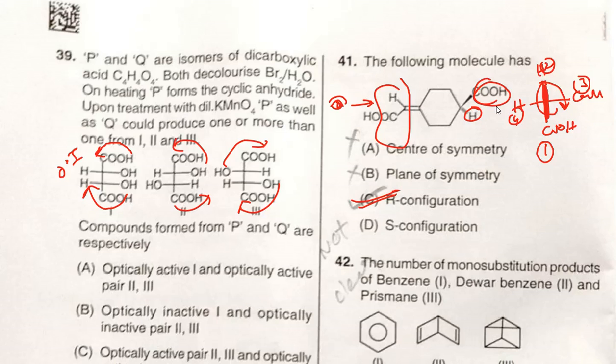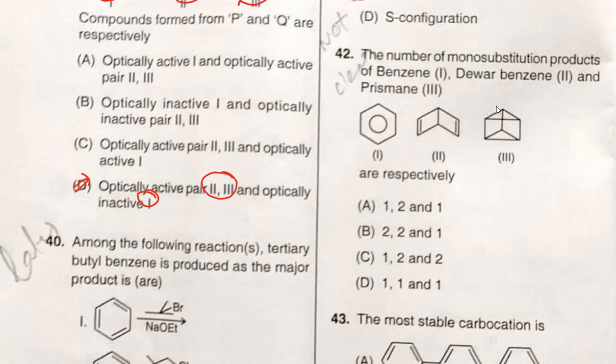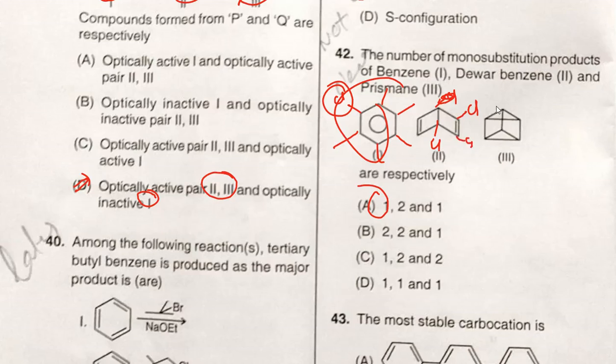Right, the next question. The number of monosubstitution products of benzene, cubane and prismane. Now for example, if it is monochlorinated, only one form is produced, because if you add chlorine at any place, it will give the same product. So that's why 1. Now here you can add chlorine here, or you can add chlorine here, both are the same, and you can add another chlorine here or here or here or here.